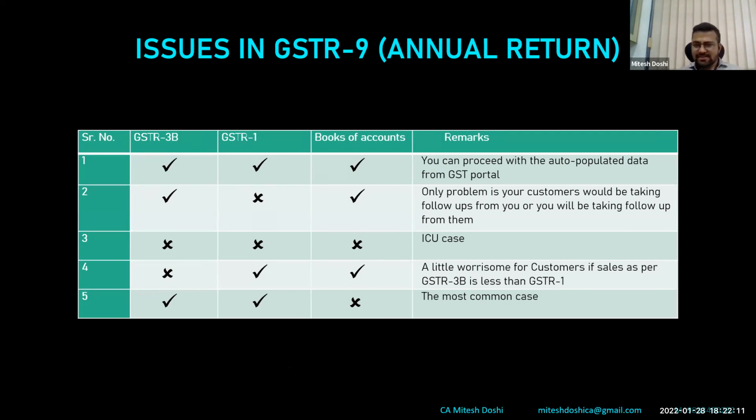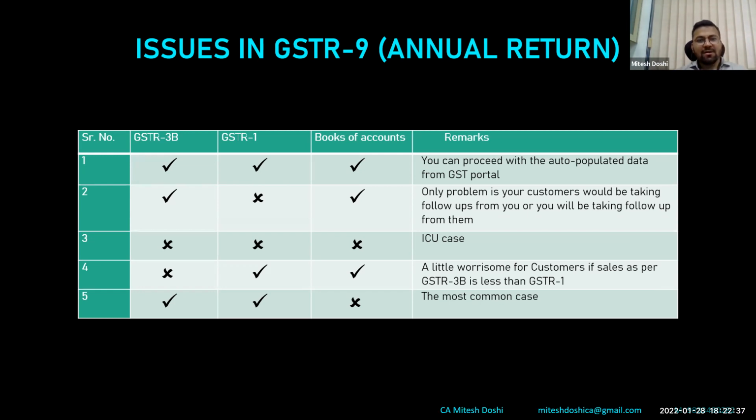Initially, 17, 18, 19, 19 did not match at all, be it small or big. So that is the worst-case scenario. In that case, whatever is auto-populated, unless there is a technical glitch, you need to verify the auto-populated GSTR 9. But after verification, I don't think there is any amendment you need to make, and you can straight away file the GSTR 9. Basically, auto-populated data would suffice after verification.